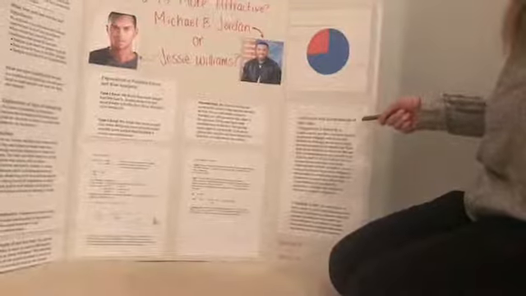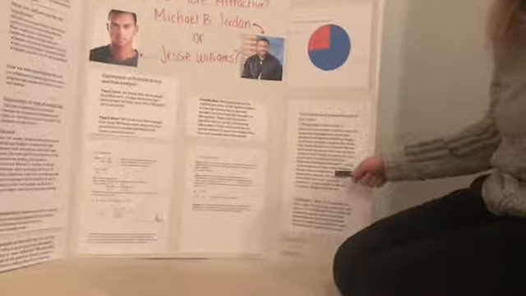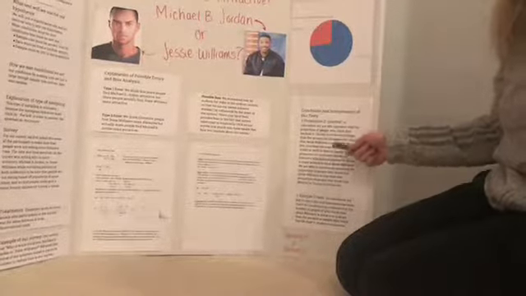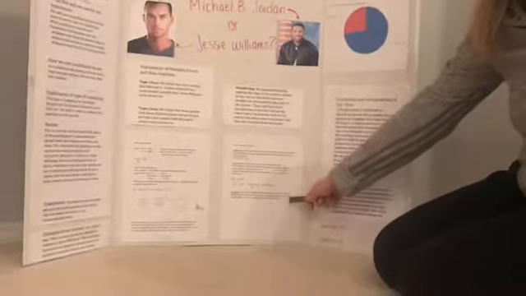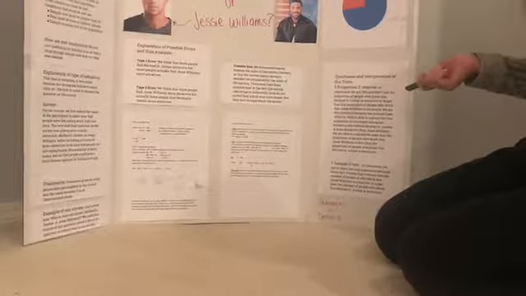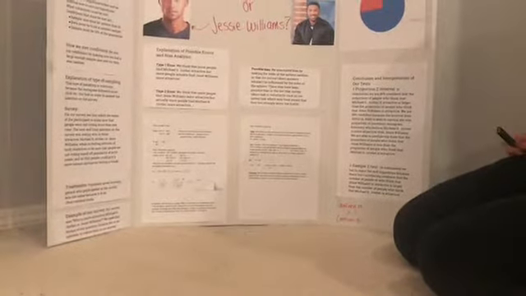For our conclusion, this basically just shows the two tests that we performed. The first one was a one proportion Z interval, and we have the math right here, and then our one sample Z test, which is over here. So this just basically shows how confident we are that Michael B. Jordan is more attractive than Jesse Williams based off of the responses from the students we got that follow my Instagram account.